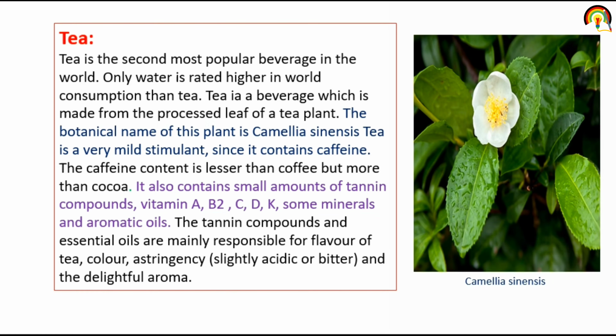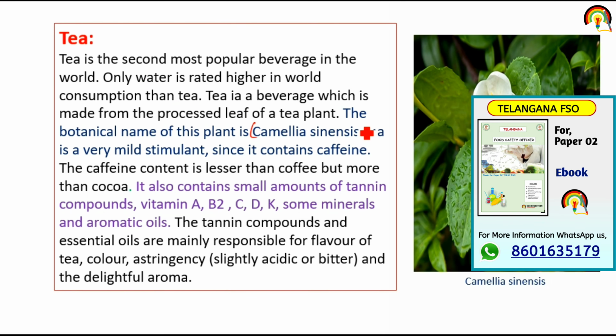And tea is a beverage which is made from the processed leaf of a tea plant. So what is it made of? It is made up of the leaves of the tea plant, and the botanical name of this plant is Camellia sinensis. So it is important to remember that the botanical name of the tea plant is Camellia sinensis.